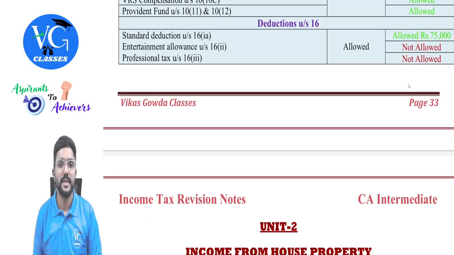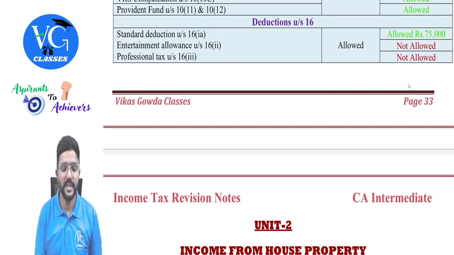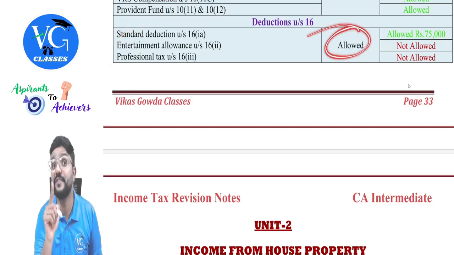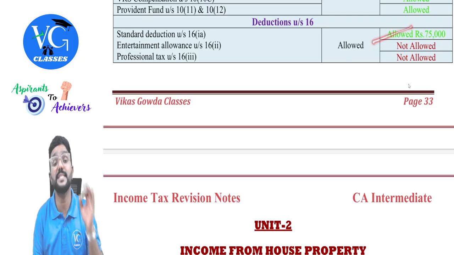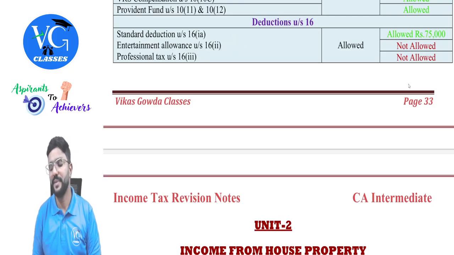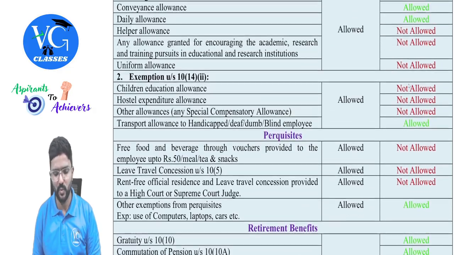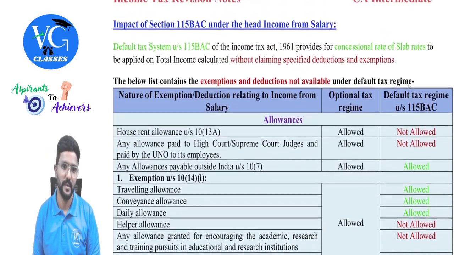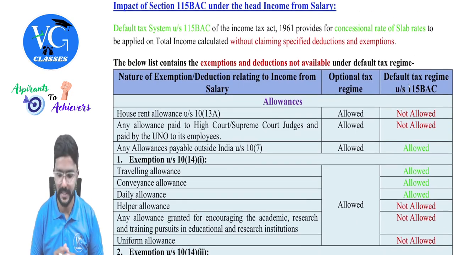Very good, sir. Deductions under section 16, only standard deduction is allowed, but standard deduction under the optional scheme is 50,000, whereas under the default regime it is 75,000. Whereas the other two are not allowed under the default regime, guys. So please be careful with this list. Go through this list once, twice, so that you remember this, guys. It will be tested in the exams, guys.